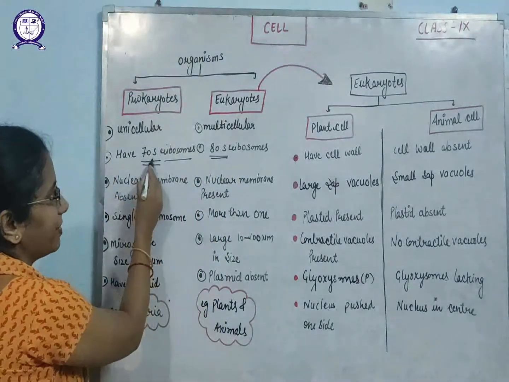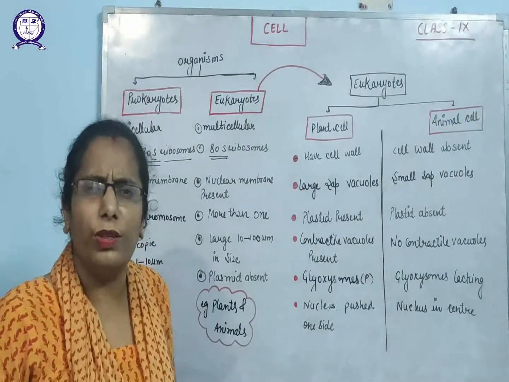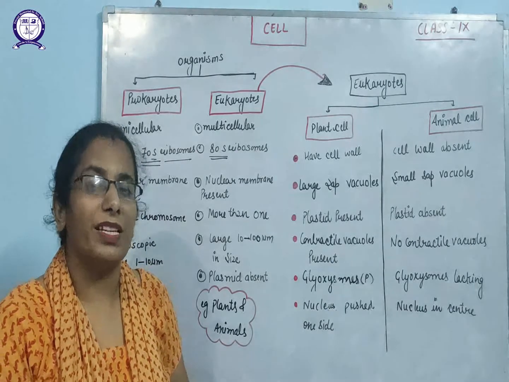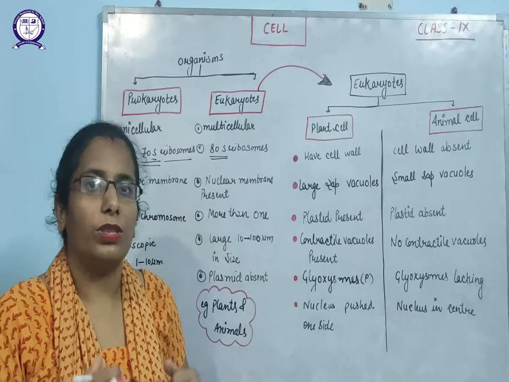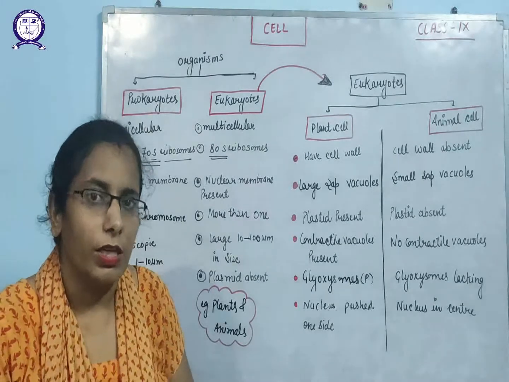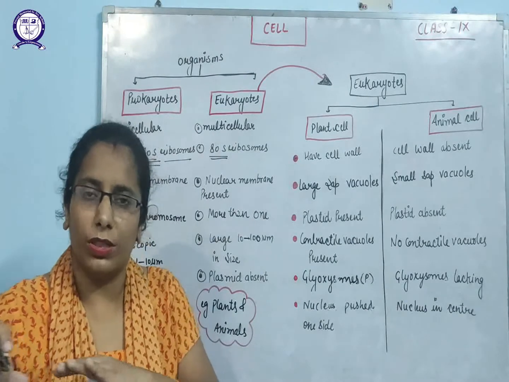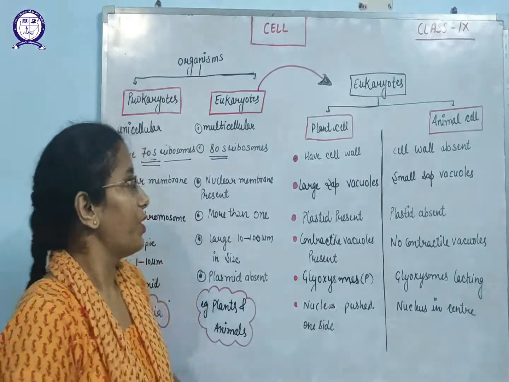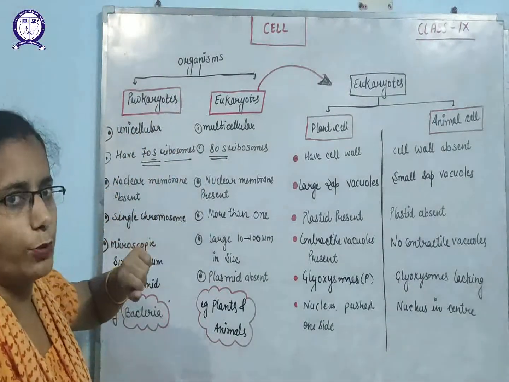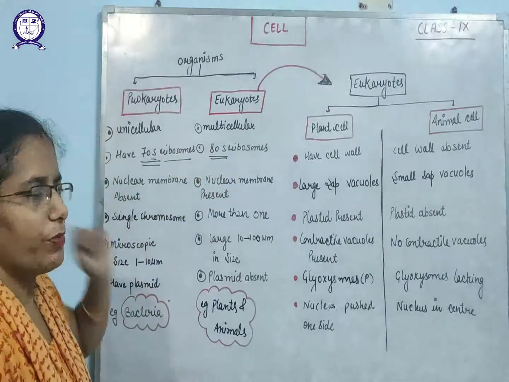What do you mean by S here? S means sedimentation coefficient. What do you mean by sedimentation coefficient? The sedimentation coefficient measures the density or the mass of the organelle on the basis of their weight, on which it will settle down in the medium or any material. So prokaryotes have 70 S-type ribosomes and eukaryotes have 80 S ribosomes, because eukaryotes are larger in size, so the size of their ribosomes is greater than in the prokaryotes.